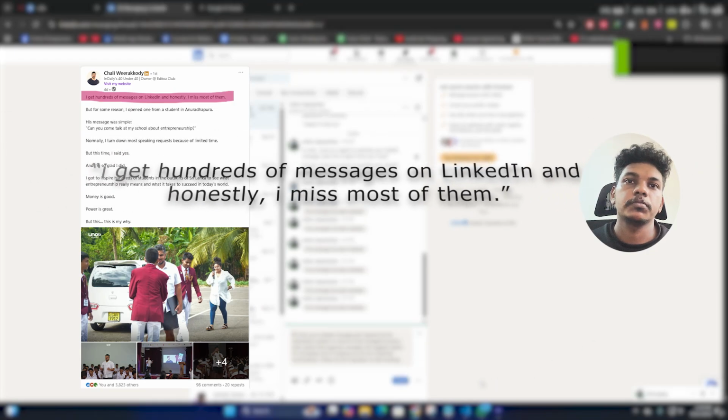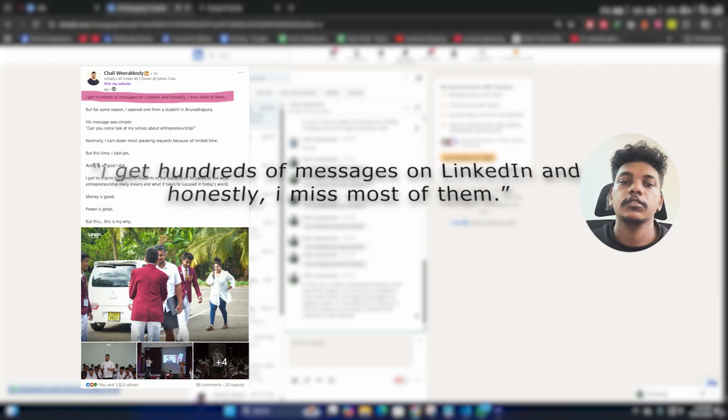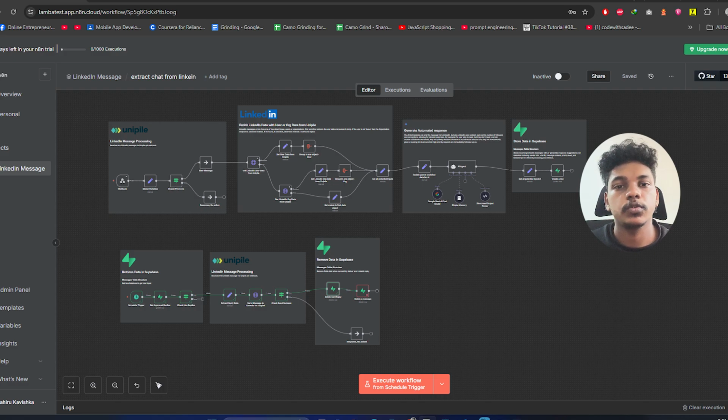I saw this post about missing LinkedIn messages and thought I could build something to help organize messages better. So I decided to learn by doing. Here's what I built for my first AI agent.